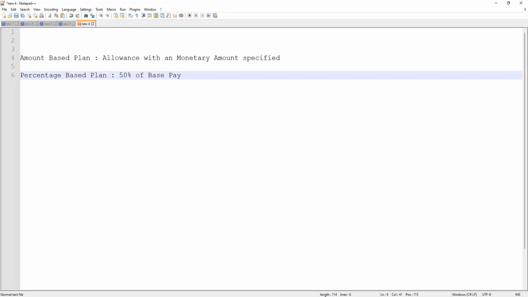Right. So if your base pay is high, you get a high HRA. If your base pay is low, you get a proportionate amount. Okay, but let's say you still have a commission, or maybe a sales allowance, or maybe a travel allowance. Travel allowances are not like that. Okay, I'm trying to think of something, maybe a wellness allowance. Right, a wellness allowance is a percentage of your base pay.